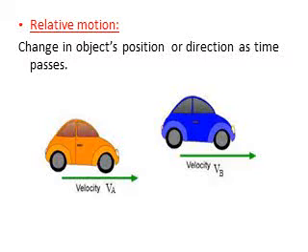This is called relative motion, motion of an object relative to another object. It is the change in an object's position or direction as time passes regarding another object. We have to compare this object's motion and another object's motion, so we say it's relative to the moving of another object.